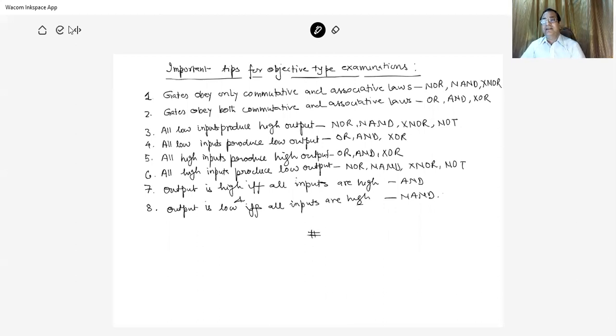logic gates. And in the next video we will like to discuss about the binary codes and its application with algebraic model. Thank you very much.